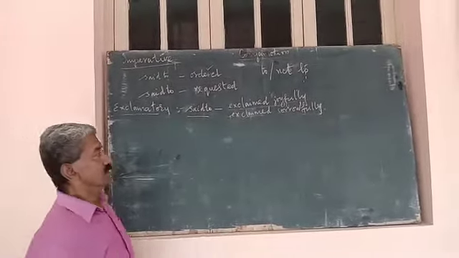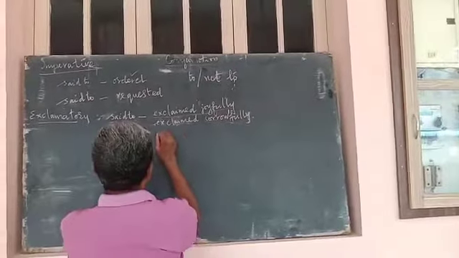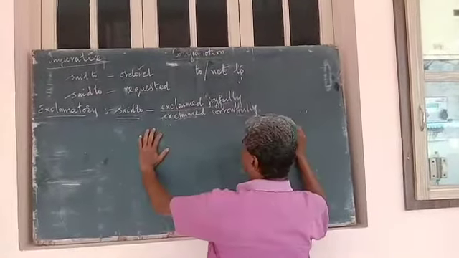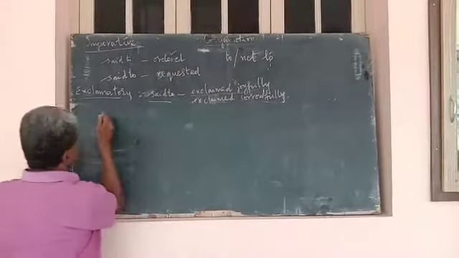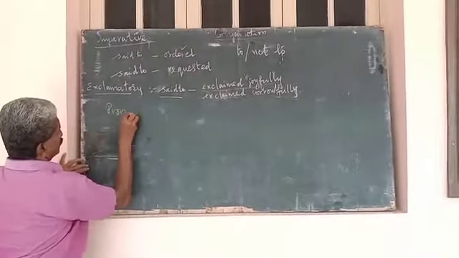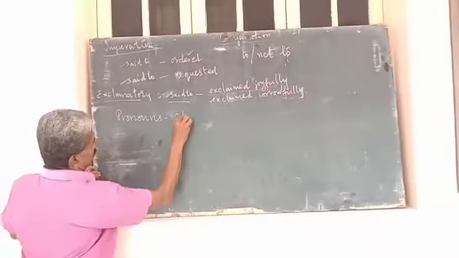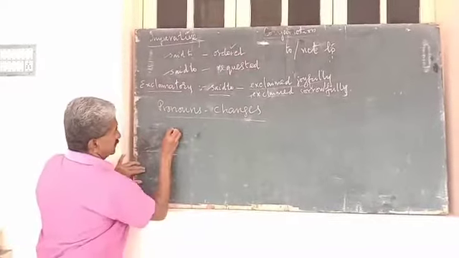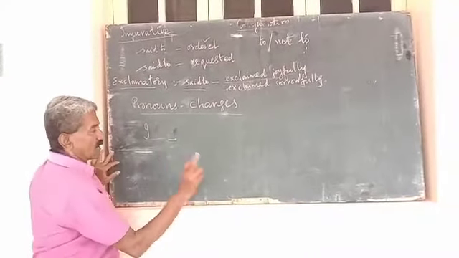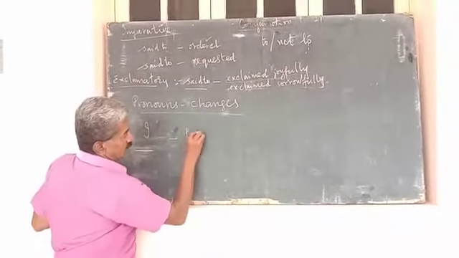Next, again we will come to the inverted comma area. Another change is pronoun changes. What are they? For example, I: if it refers to male, it will become he.